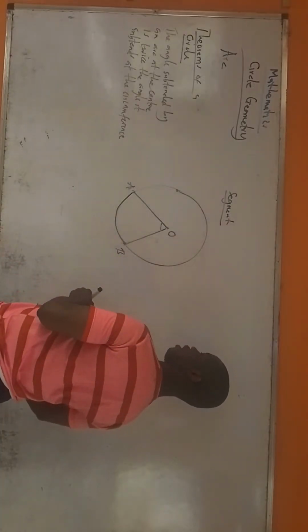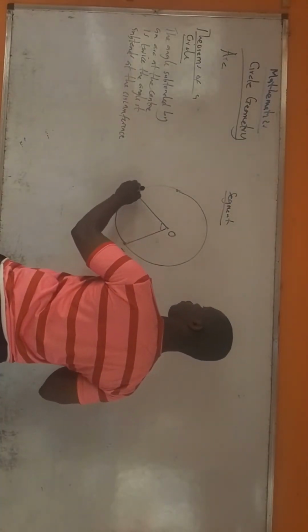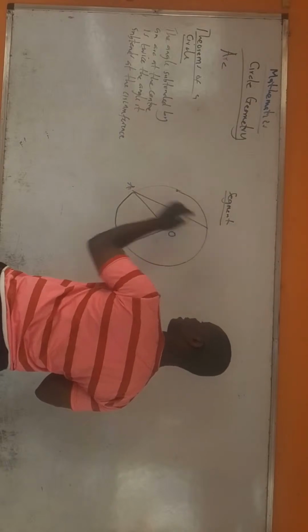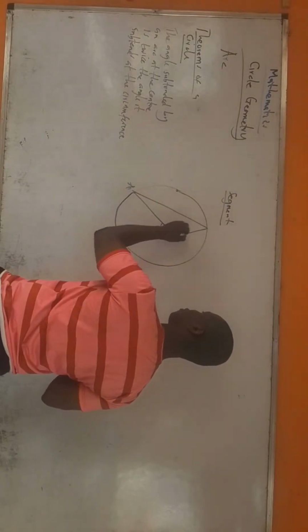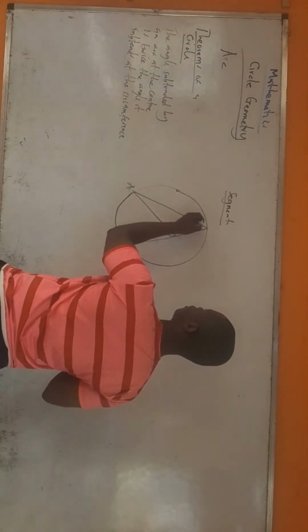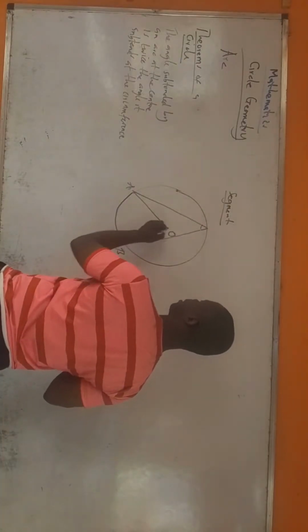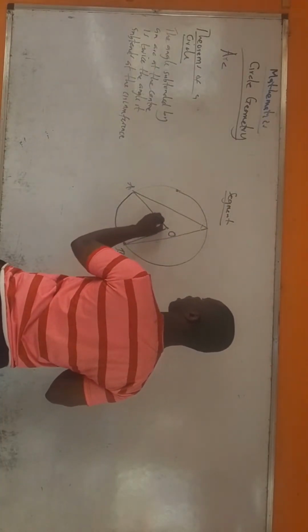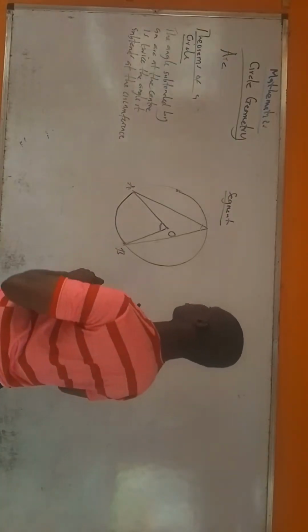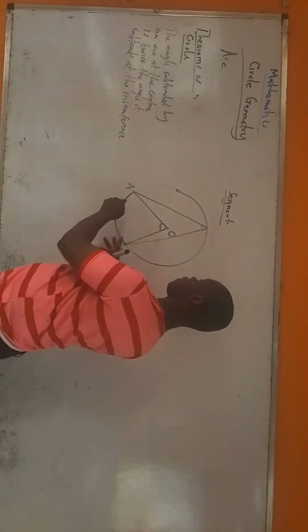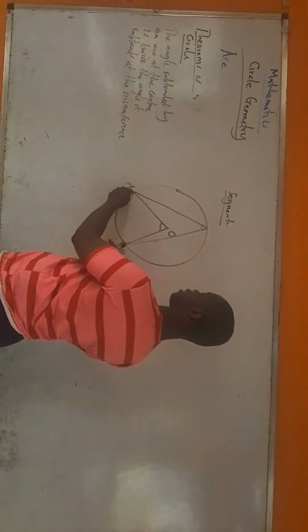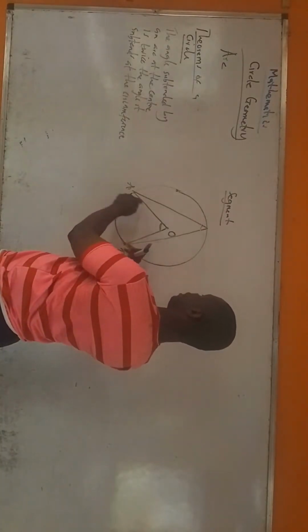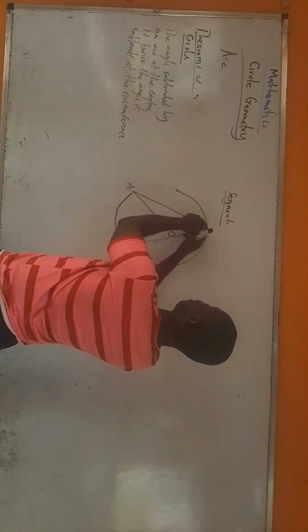Are you getting it? Then the other one was subtended by the same arc, but at the circumference. Like this. So you see that these two angles were subtended by the same arc. This arc subtends this angle at the center. This same arc subtends this angle at the circumference.